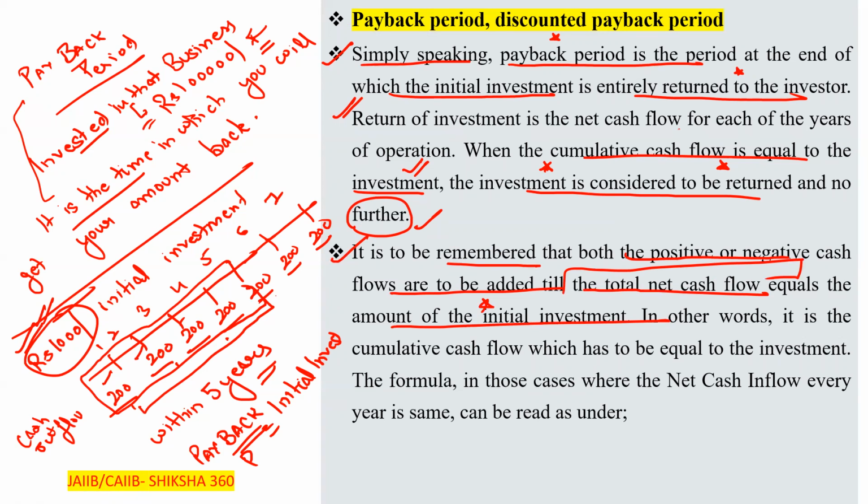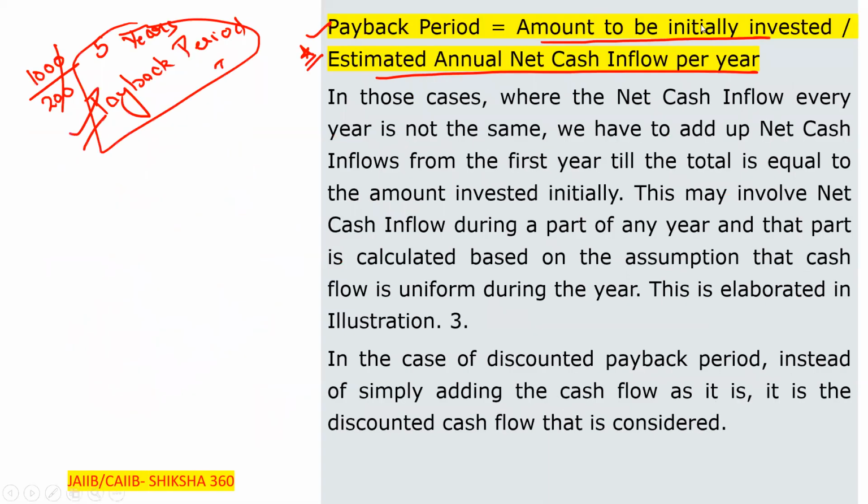In other words, we can say that it is the cumulative cash flow which has to be equal to the investment. Clear? So the formula in those cases where the net cash flow every year is the same, which we have already discussed, is the amount initially invested divided by the estimated annual net cash flow per year. This is the formula where the cash flow is similar every year.